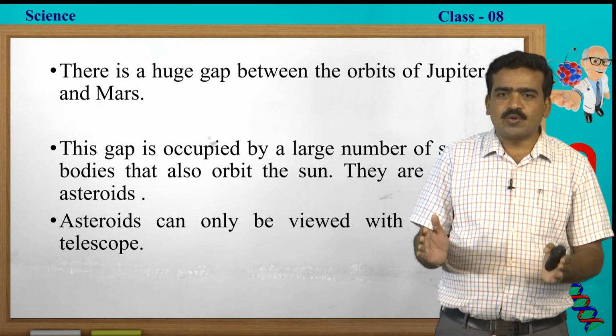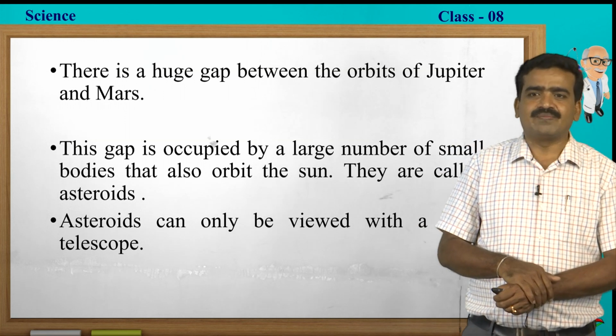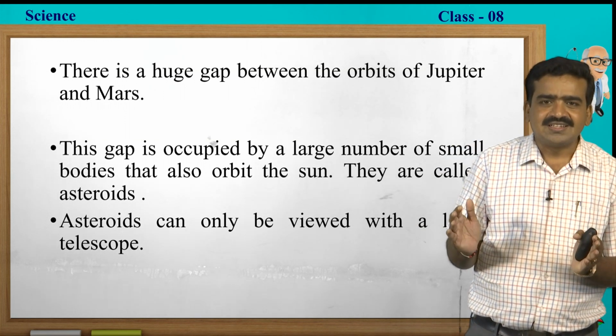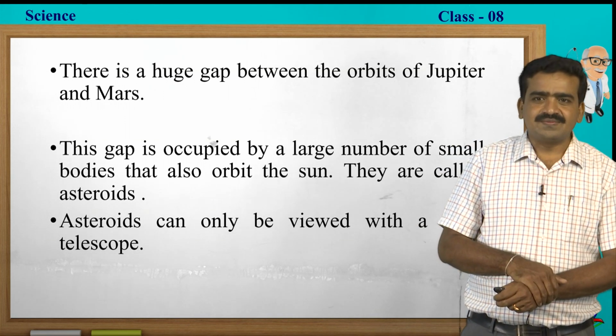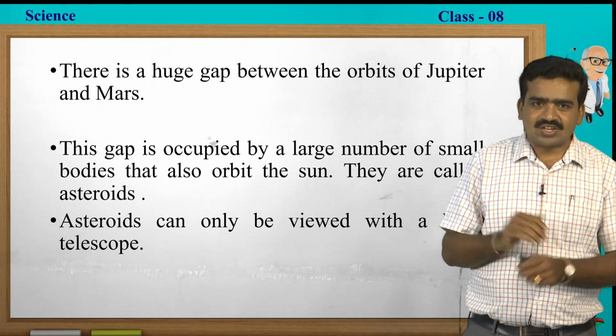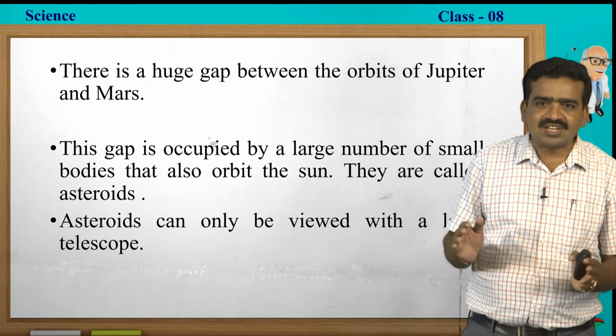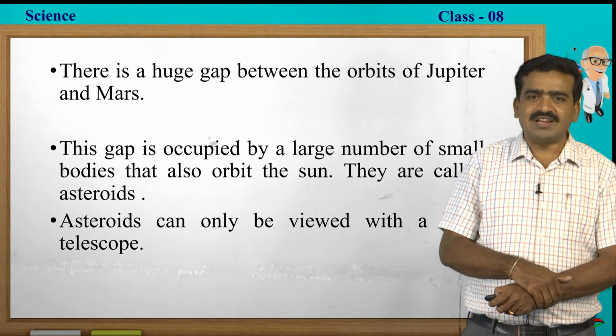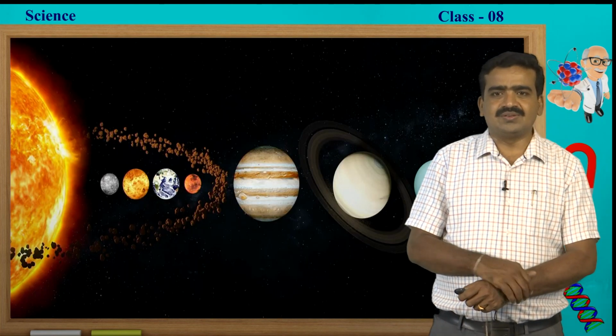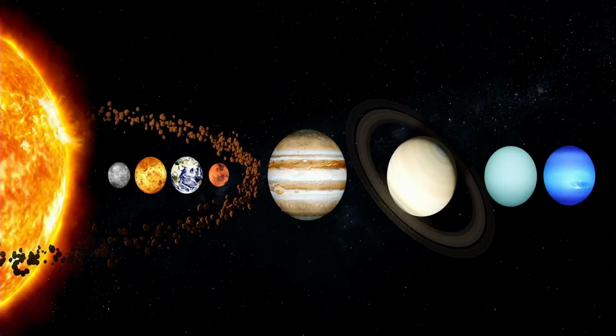This gap is occupied by a large number of small bodies that also orbit the Sun. They are called asteroids. These asteroids can be viewed with the help of a telescope. Here you are seeing the asteroid belt between Mars and Jupiter. They are also orbiting the Sun.